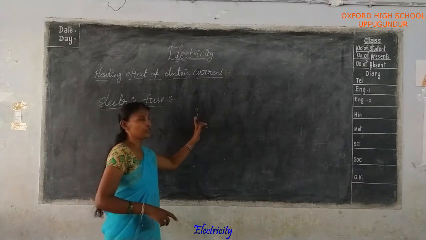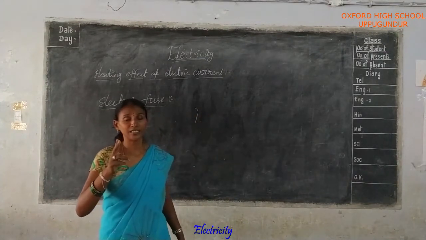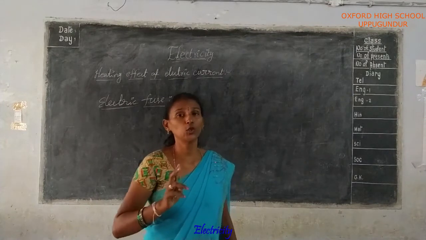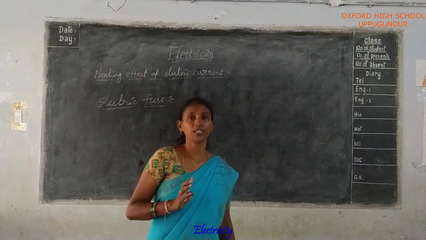But here the wire uses a mixture of two materials. Have you understood?